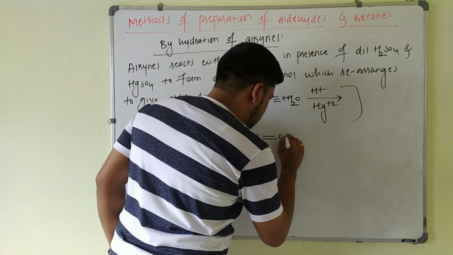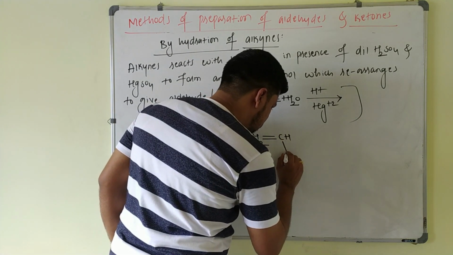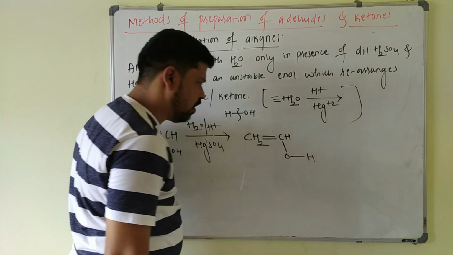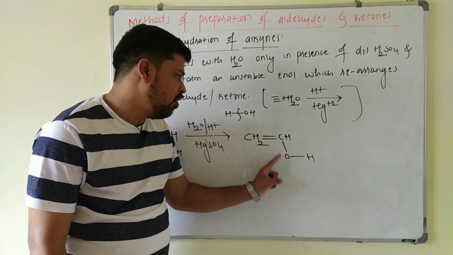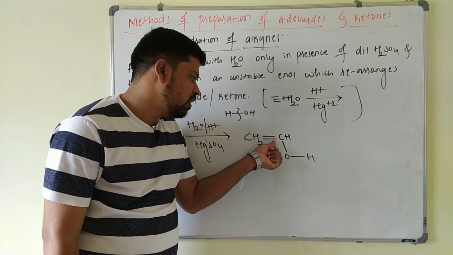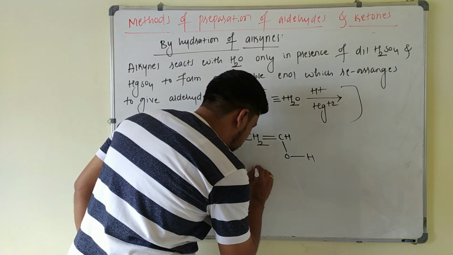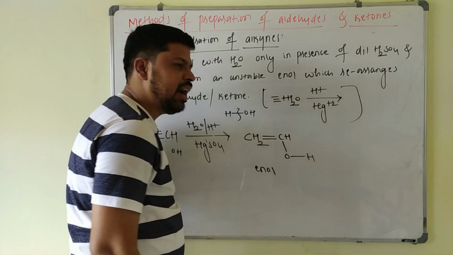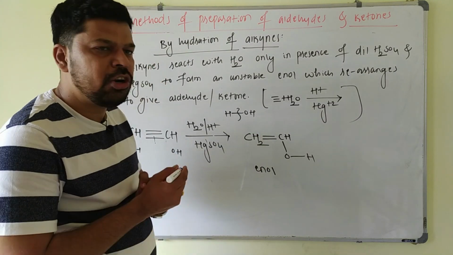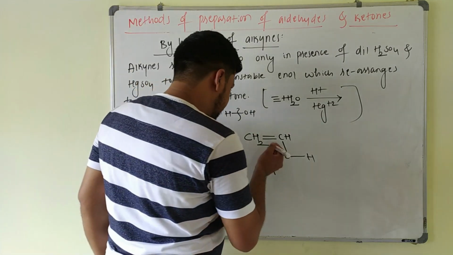One pi bond is broken, and only the double bond remains. This becomes CH, with OH attached. This is in the form of an enol: a double bond is there and an alcoholic functional group is also there. So it is called an enol, and enols are always unstable. That's why it will undergo tautomerism to give the aldehyde.